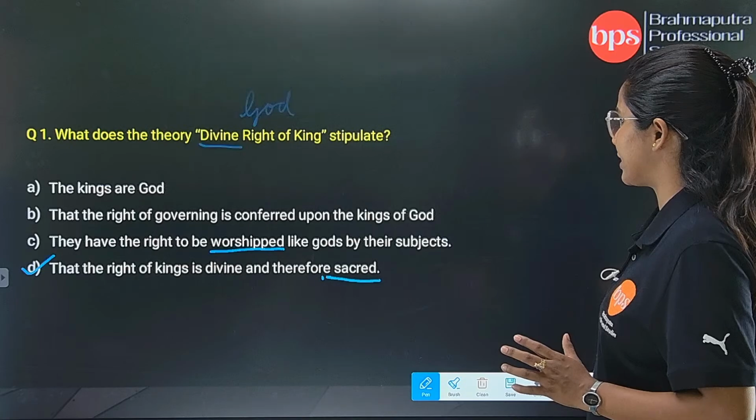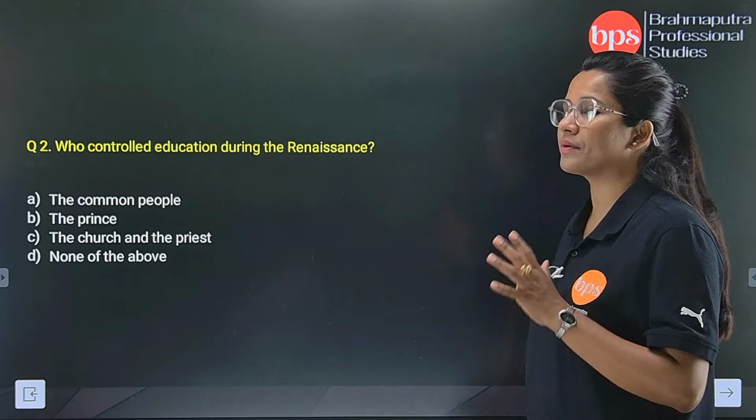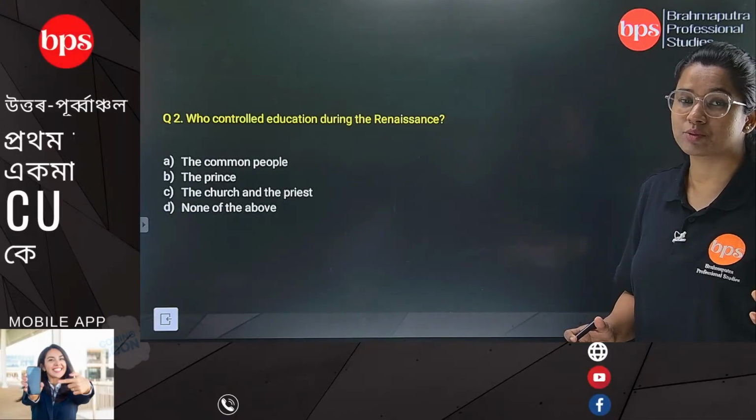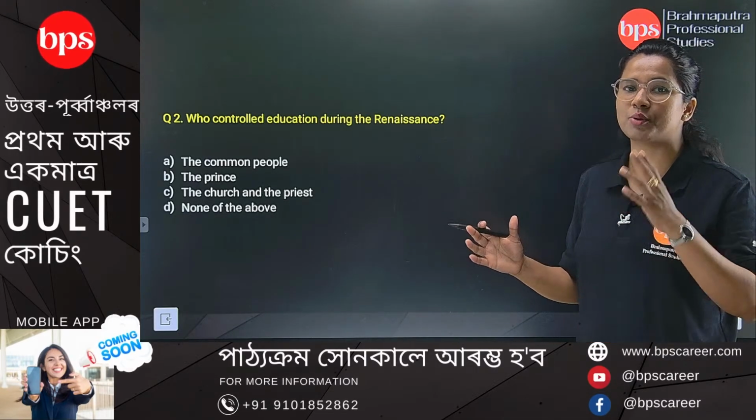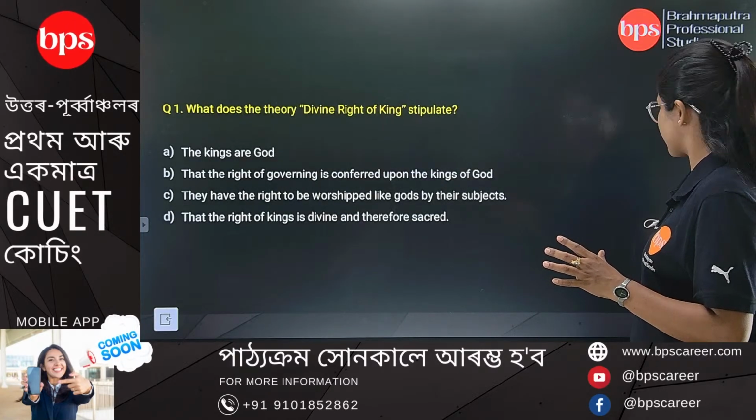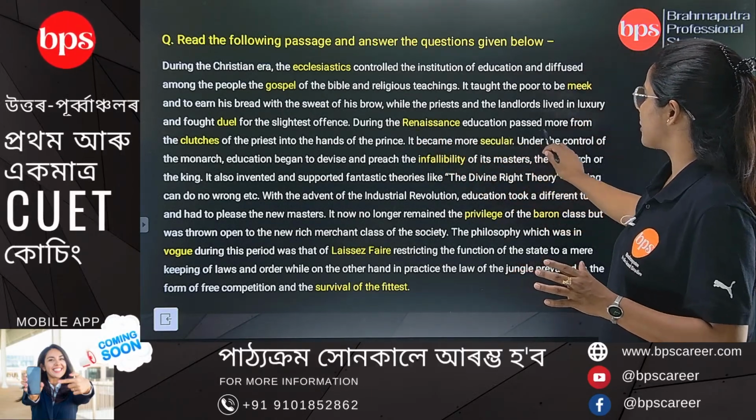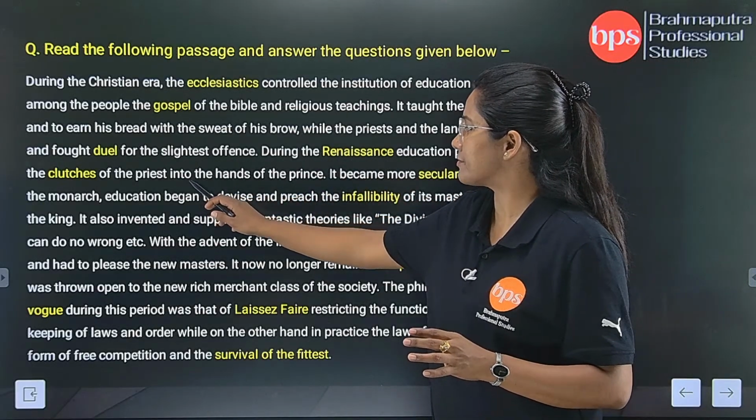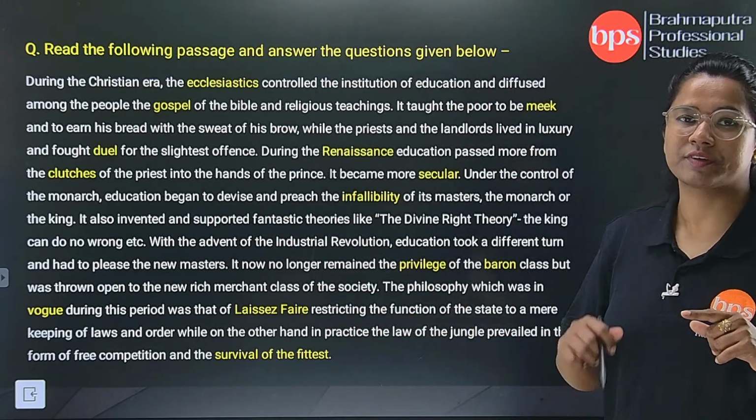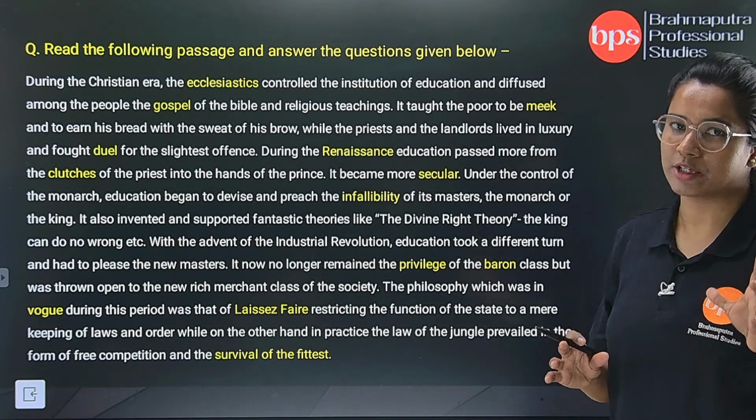We will move on to the next question. Who controlled education during the Renaissance? Now during the Renaissance, who controlled? So again we have to go back to the passage. This is the system where you have to move to and fro while answering the questions. Here you can't evade the thing. Now Renaissance, we have to relate Renaissance. Education passed more from the clutches of the priest into the hands of the prince. So we get that the prince or the king or the baron had the ownership of education.